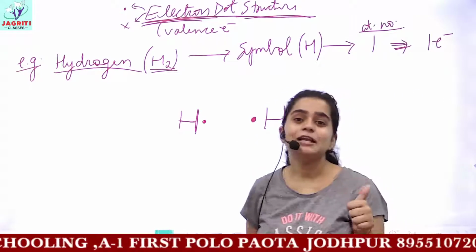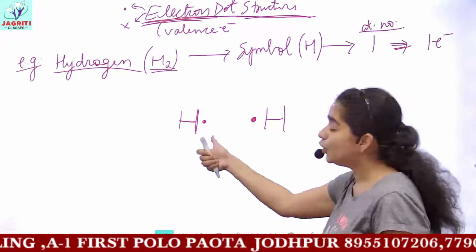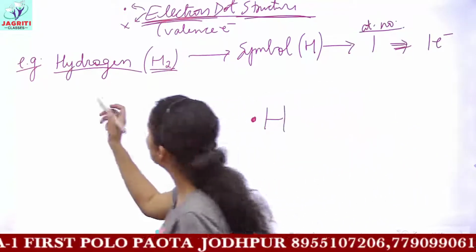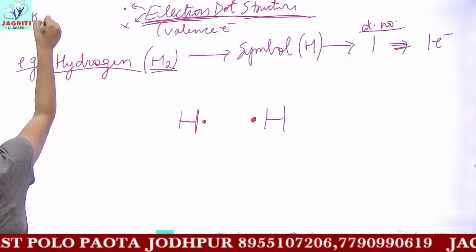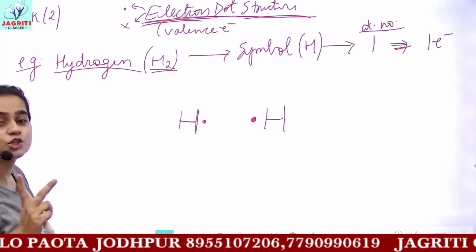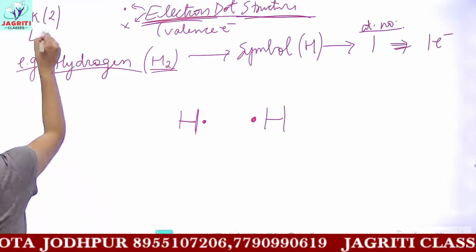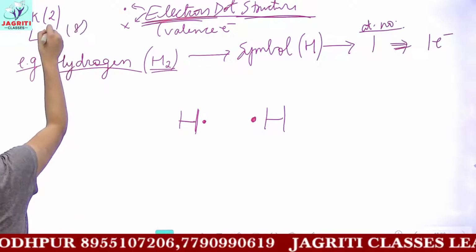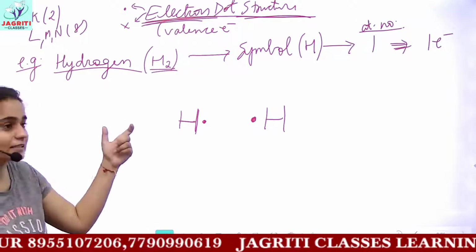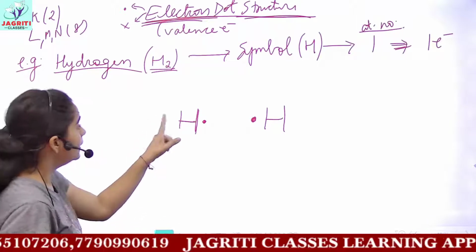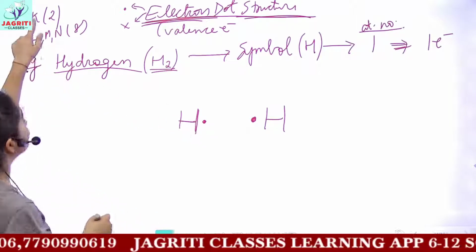To attain stability, what we want is, we want 2 electrons. According to octet rule, we already studied, for stability a maximum of 2 electrons should be present in K shell, and a maximum of 8 electrons should be present in L, M and N shells. So for stability, this has only 1 electron in the K shell.